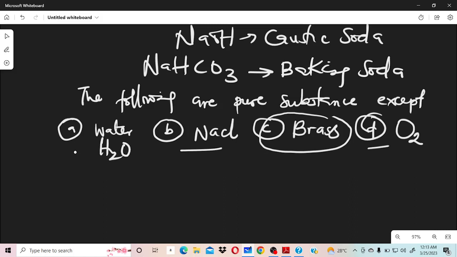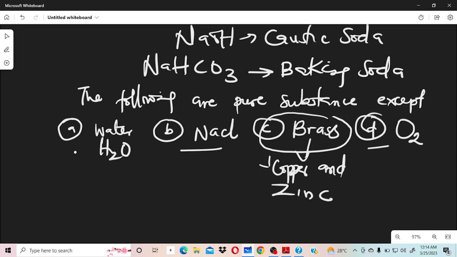And why is brass an impure substance? I've said that in the video, because your brass is an alloy. It's not an element. And in brass, what are the elements you have there? You have copper and zinc. So these are two different elements combined physically. If they were combined chemically, it would have been a pure substance.